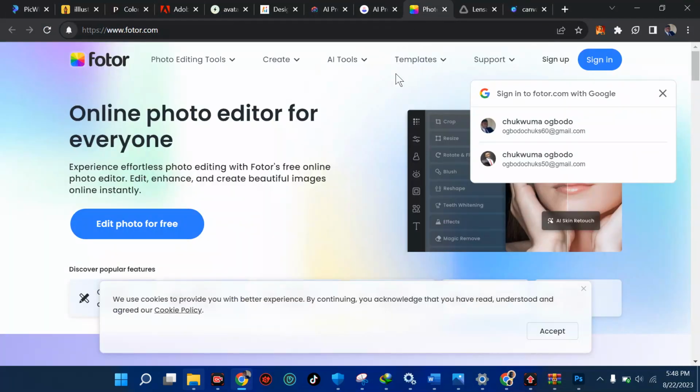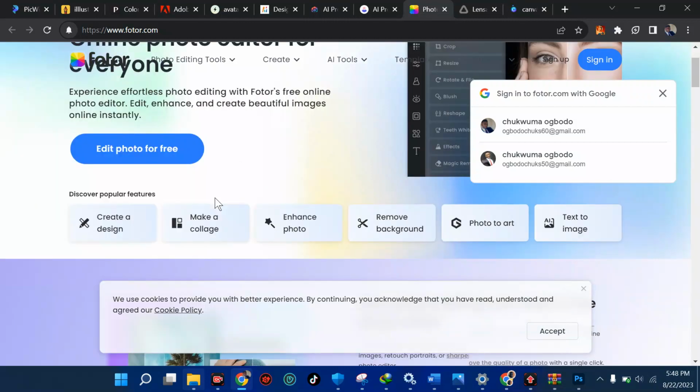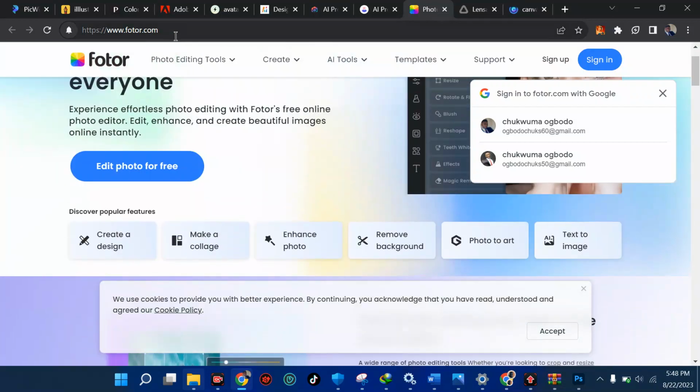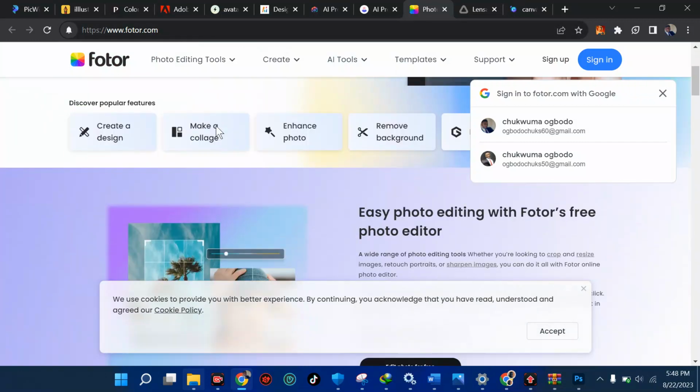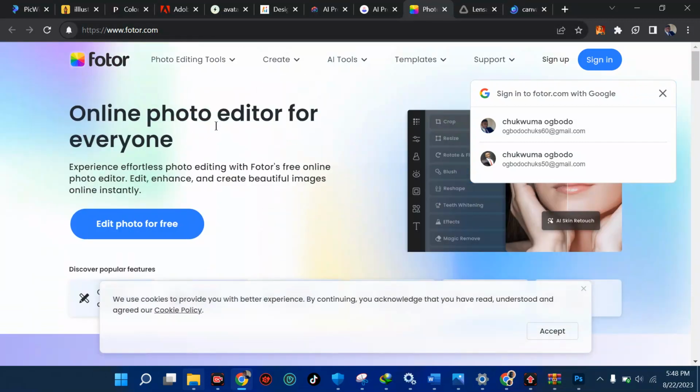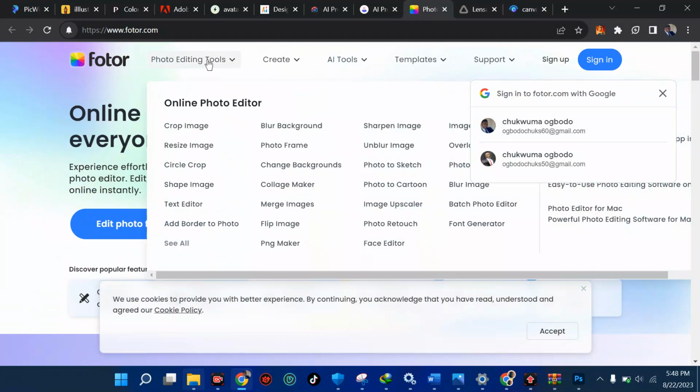So we are in the 7th one, the 8th one anyway. Online photo editor for everyone. You can come to this site called photo.com and you can do some other stuff as well. So which one is the best for you? Drop it in the comment section and say why you decide to go with that one.